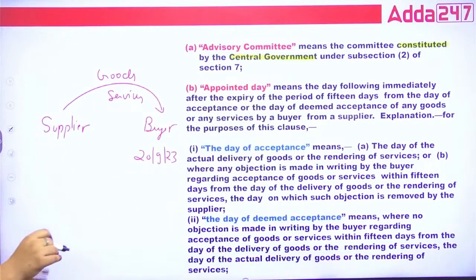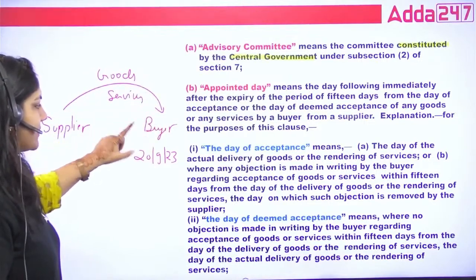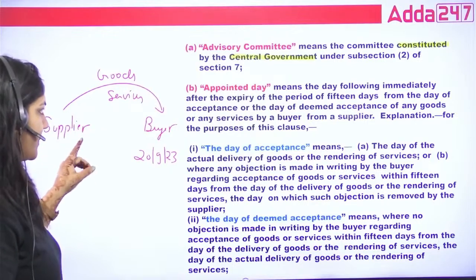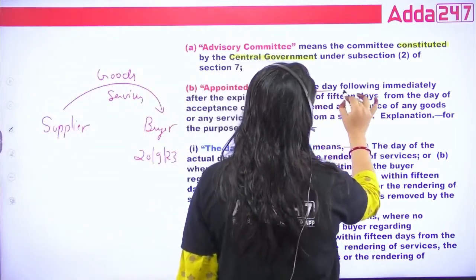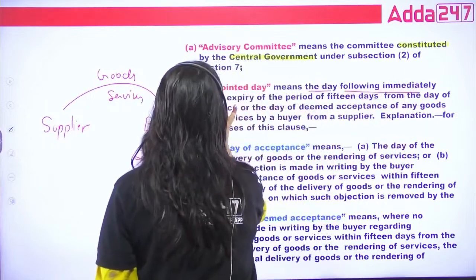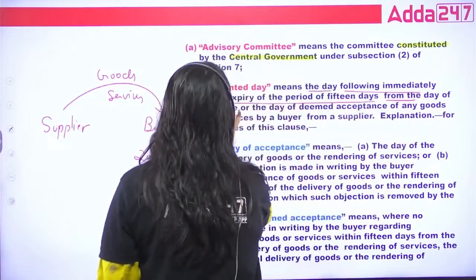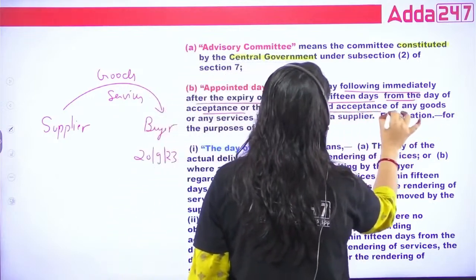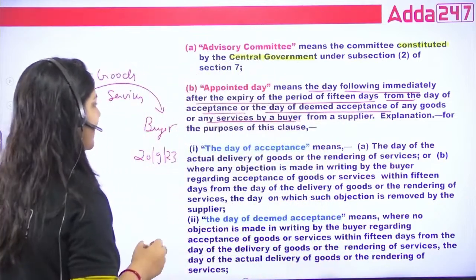So if the supplier has given any goods and services to the buyer on that date, appointed day means the day following immediately after the expiry of a period of 15 days from the day of acceptance or the day of deemed acceptance of any goods and services by the buyer from the supplier.